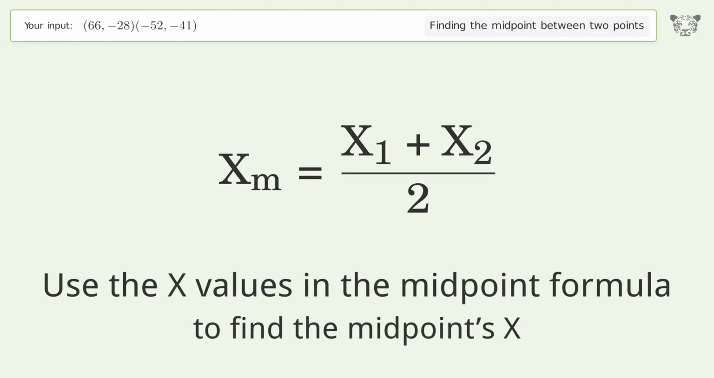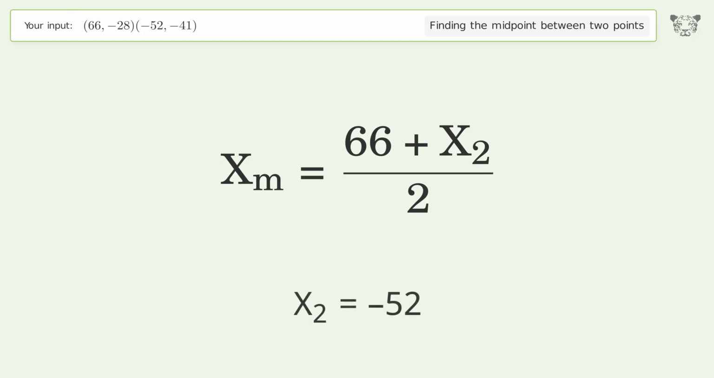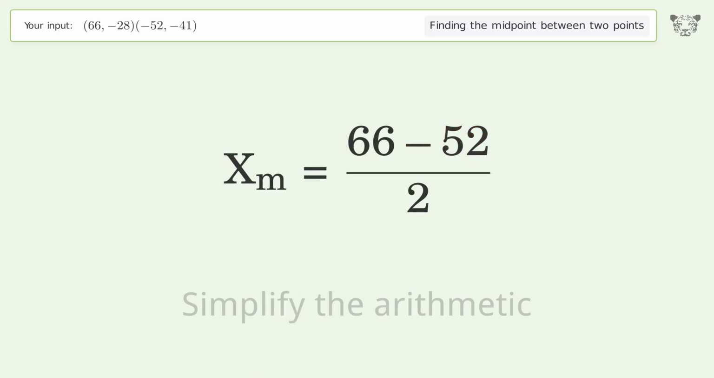Use the x values in the midpoint formula to find the midpoint's x. x1 equals 66. x2 equals -52. Simplify the arithmetic.